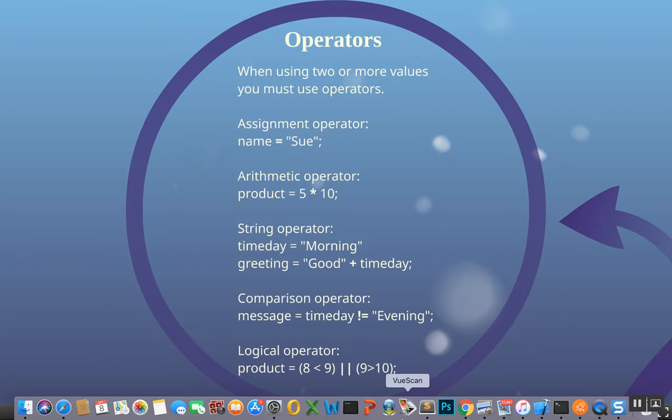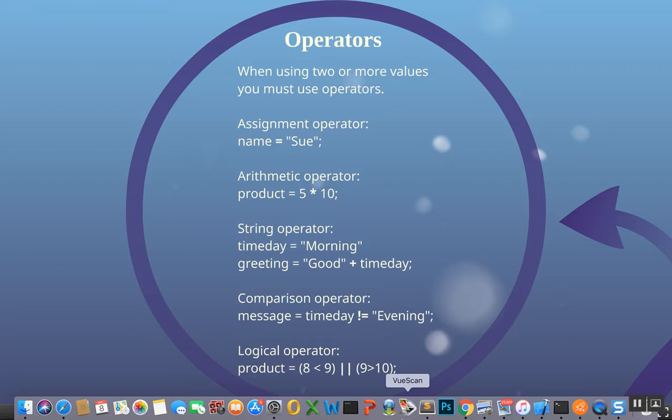A Boolean is either true or false, and it can be assigned as the word true or false without quotes, or, as in the case here, you can assign the result of an expression that would result in either true or false, and then that true or false would be assigned to the variable. So if we look at this one, it says message equals timeOfDay not equal, with the exclamation point and equal sign, and then evening inside of quotes, semicolon.